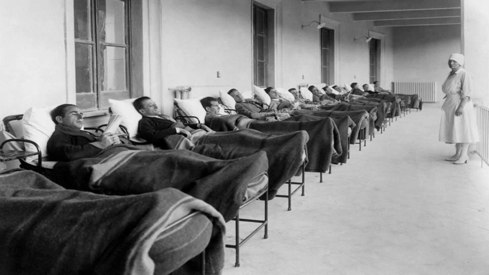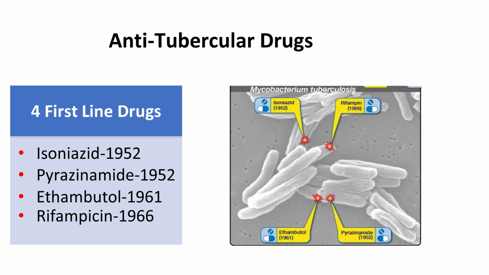This picture reminds us of the TB sanatoriums where people infected with tuberculosis were kept for self-healing in fresh air. There were no TB drugs available then. The 4 first-line drugs for TB were discovered later. Isoniazid and pyrazinamide in 1952. Ethambutol in 1961 and rifampicin in 1966.